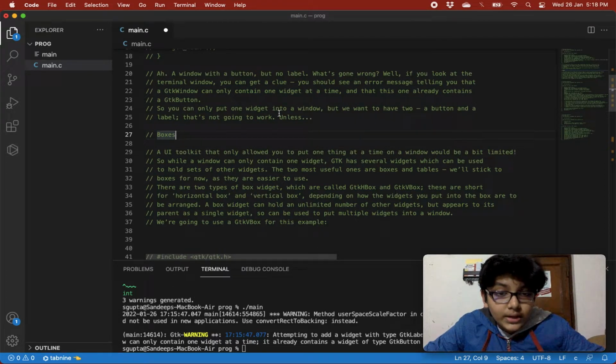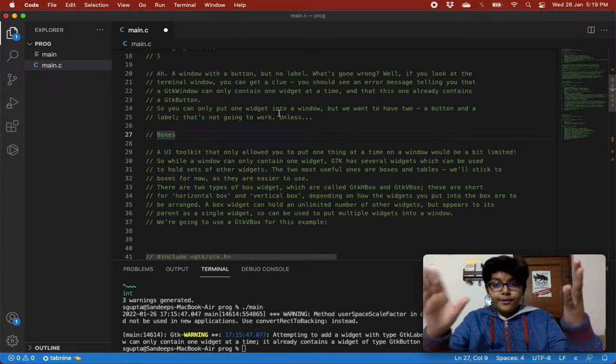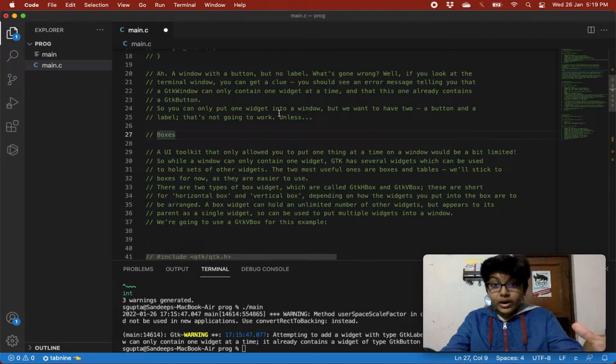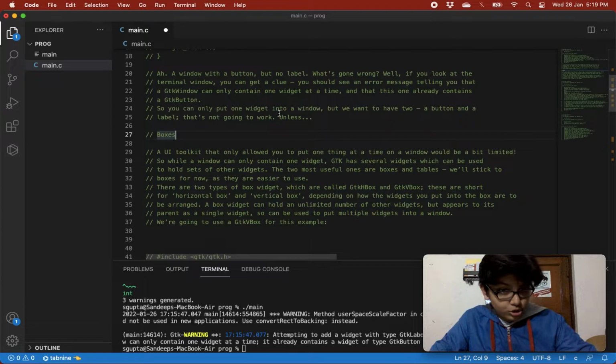A UI toolkit that only allowed you to put one thing at a time on a window would be a bit limited. So, for example, you have 5 widgets to add. You won't create 5 windows for that. That will be too much for the user and nobody will use your application.